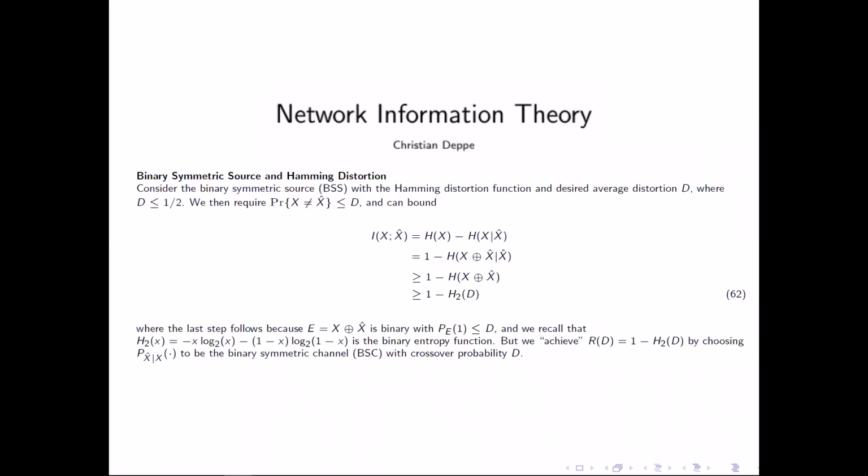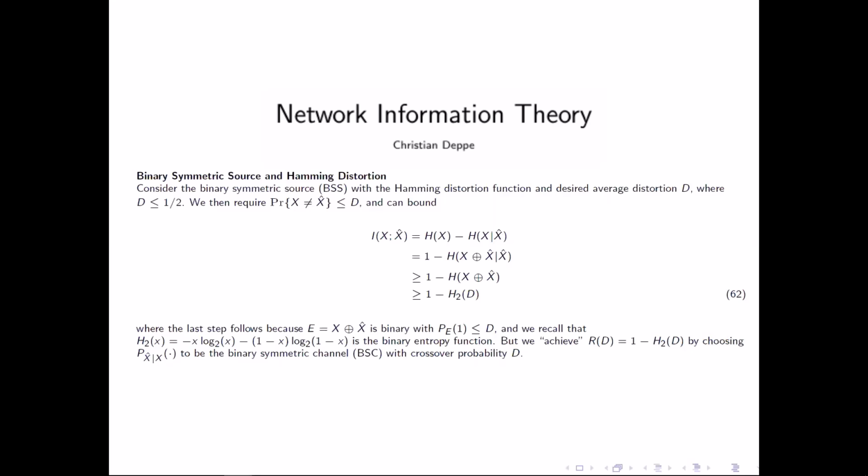Now we consider our first example to apply our new theorem. So we consider a binary symmetric source which puts out 0 and 1 with probability 1/2. The Hamming distortion and desired average distortion should be d smaller or equal than 1/2. To assume this, we need that the probability that x is not equal x hat is smaller or equal d.